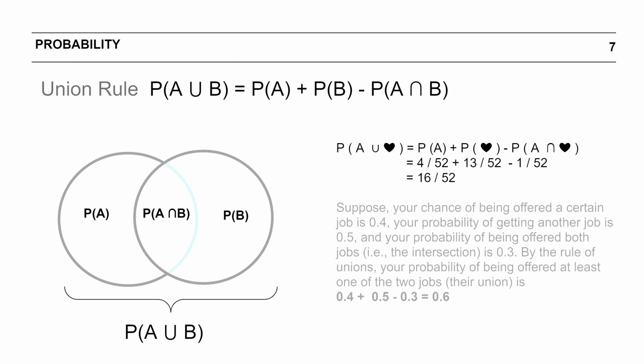Now by the rule of unions, the probability of getting either of the two jobs, that means probability A union B, becomes probability of A, 0.4, plus probability of B, 0.5, less the probability of you getting both the jobs, minus 0.3, and hence your answer would be 0.6. There is a 60% chance that you would be offered either job A or job B.